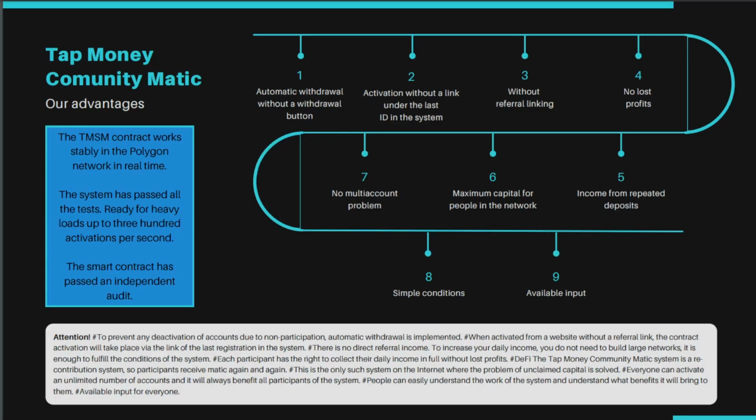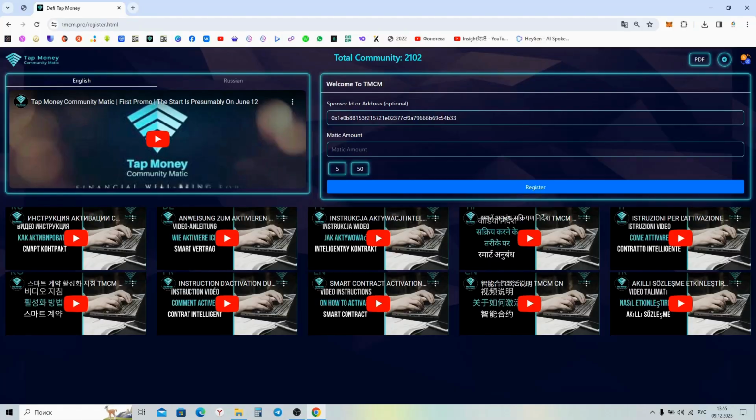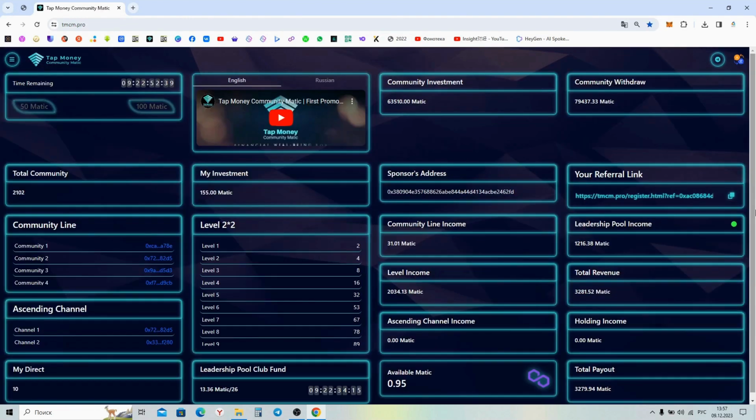Some technical solutions have made the Tap Money Community Matic system very attractive. Money comes out of 3 sources. First, it is 100% of each contract activation when a new ID joins the system. Second, 50% of all earnings of all participants when automatic withdrawals are made. And the third, 50% of the leader pool goes to marketing every 10 days.